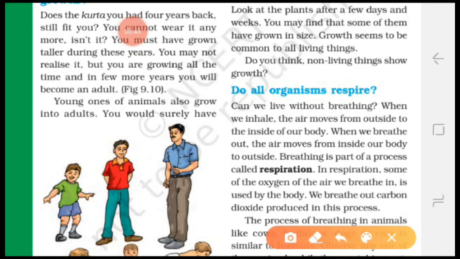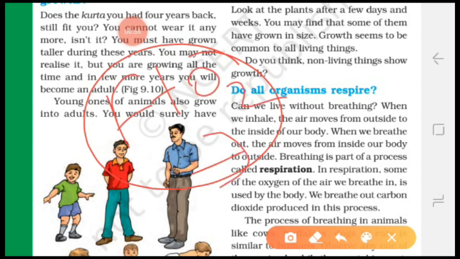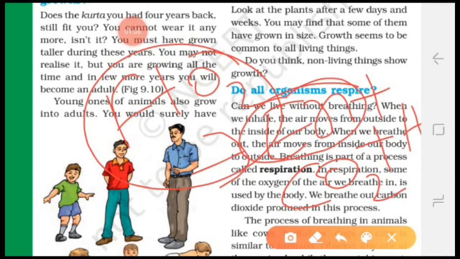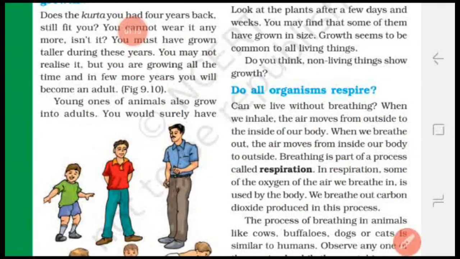After that, this digested food reaches each cell of our body. Okay, and it will burn in the presence of oxygen. Then it will provide us energy. And carbon dioxide and water are also released in this process. Okay, and this energy is used for doing activities, and it is also used for growth and development.